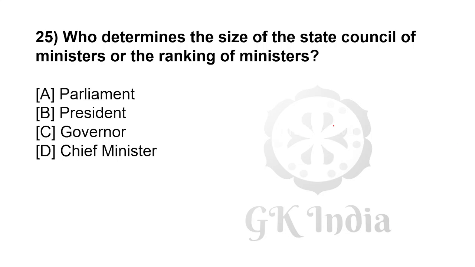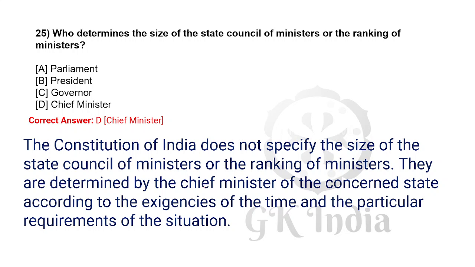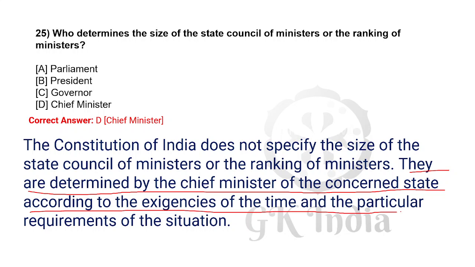Who determines the size of the state council of ministers or ranking of ministers? Chief Minister. The Constitution of India does not specify the size of the State Council of Ministers or ranking of the ministers. They are determined by the Chief Minister of the concerned state according to the exigency of the time and the particular requirement of the situation.